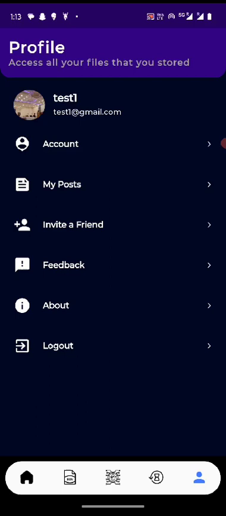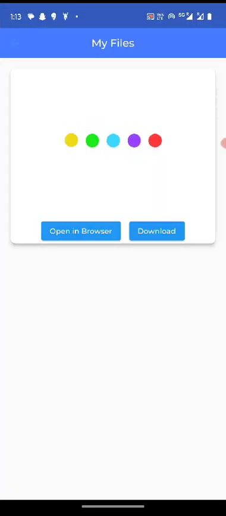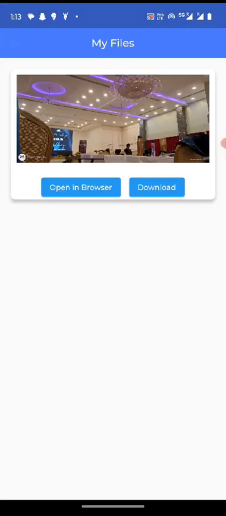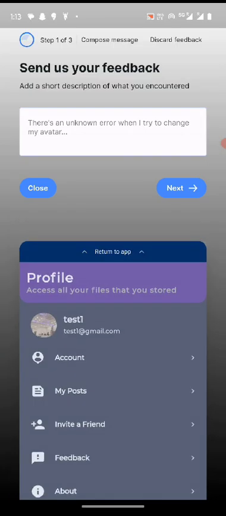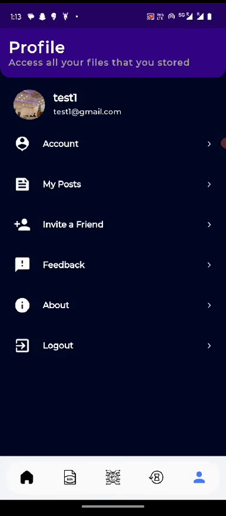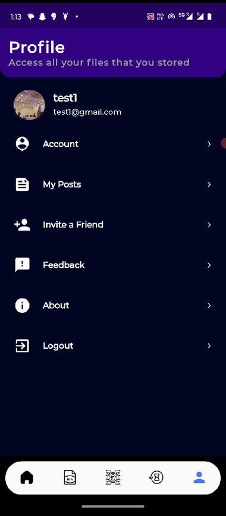One more thing is that it can act as your cloud storage as well. You can come to my posts and always see whatever files you have uploaded on our application till now. Basically, we are storing the URL that we get from IPFS in our database, and that's how we are fetching it and showing it here. You can also share feedback with us. So this is all about our application.